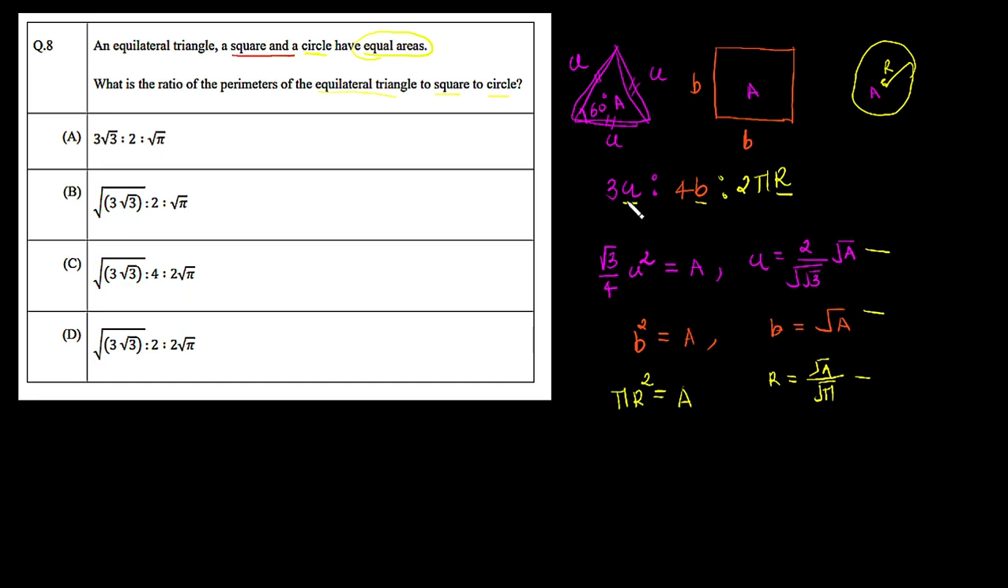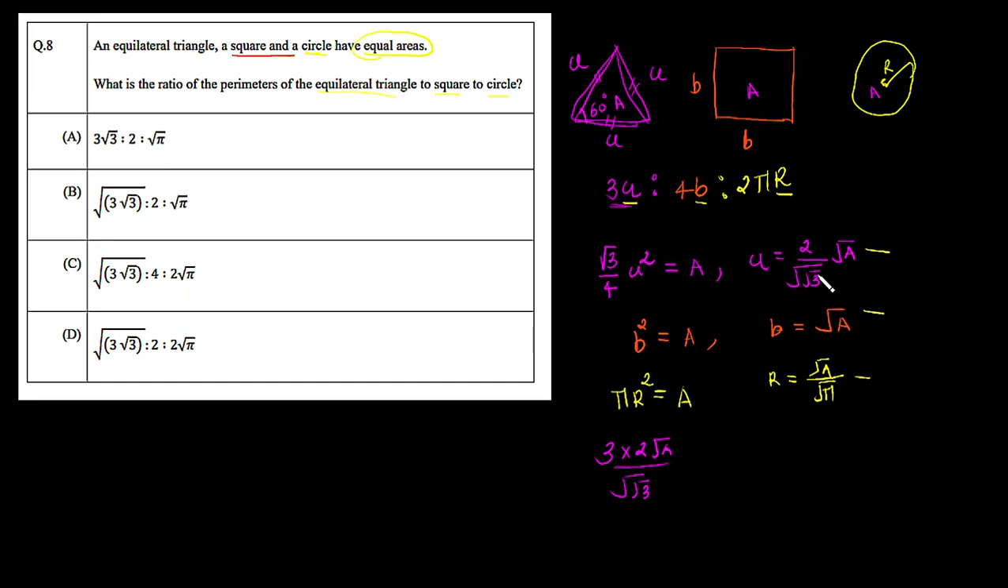So 3 from the first term will remain as it is. So we can say 3, and we have to multiply 3 with this a, which is nothing but 2 root of area over root of root 3. Remember, we have taken the root twice for this 3, because already one root is here and again we have to find this a. So again we have to take the root of this root 3.